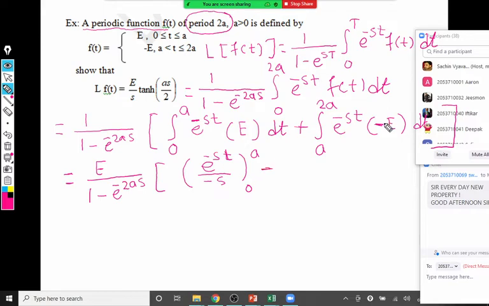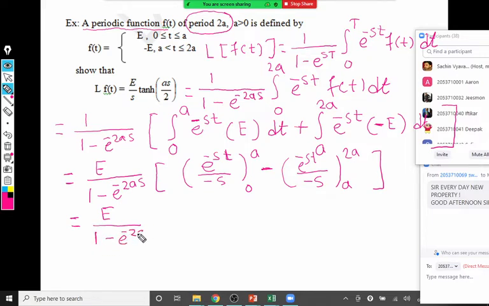Now this minus sign is there, e raised to minus st upon minus s, but the limits are here a to 2a. That's one. Next step, we have to put upper limit minus lower limit. That will be the final answer, provided the question is not "show that". But in this case, we have to prove something, because of that we have to simplify it.